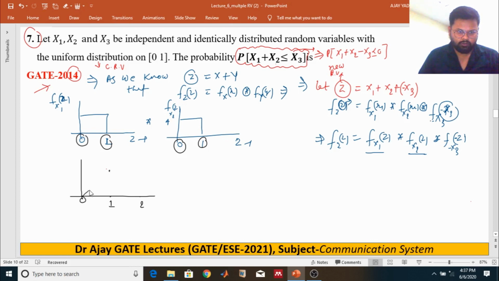The convolution of two rectangular pulse signals always gives what? The width will be the same.